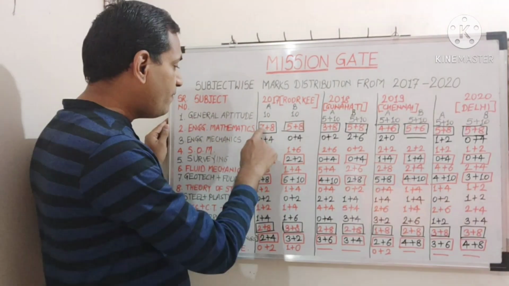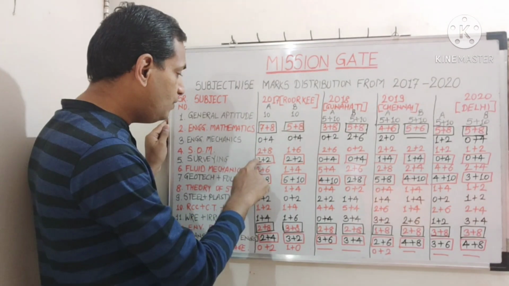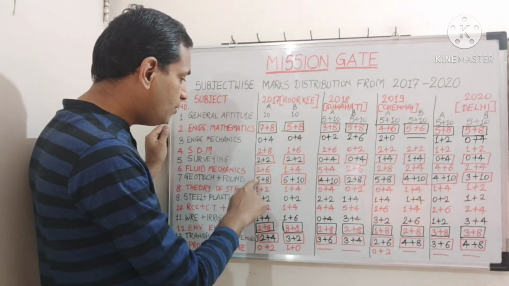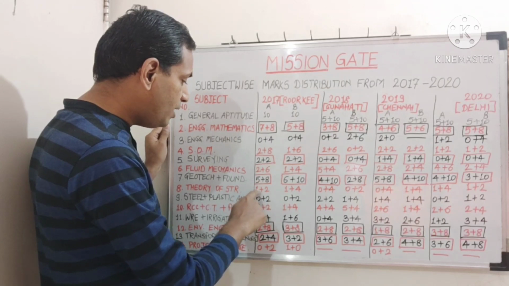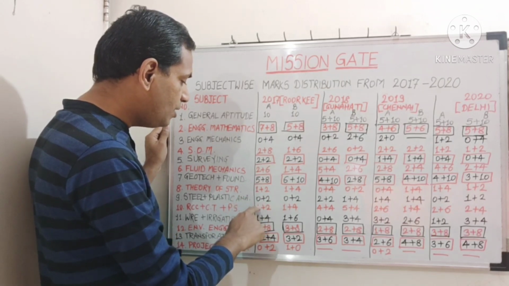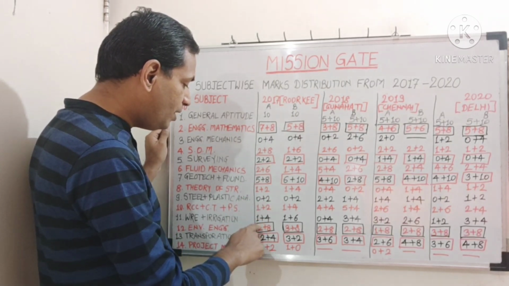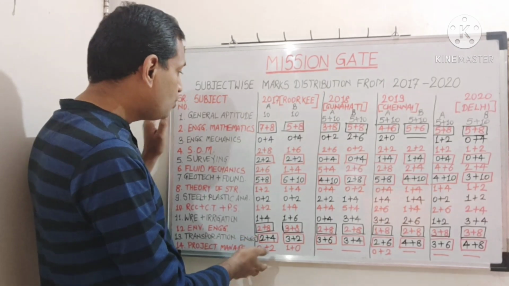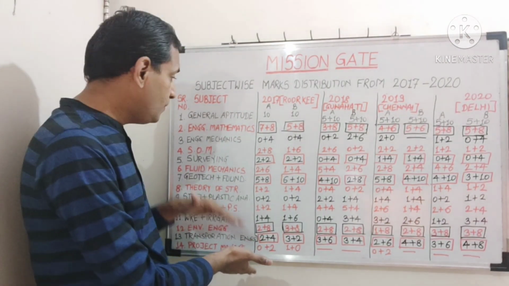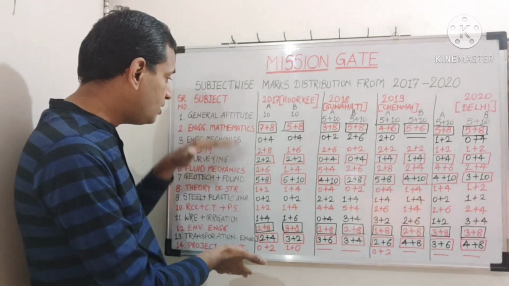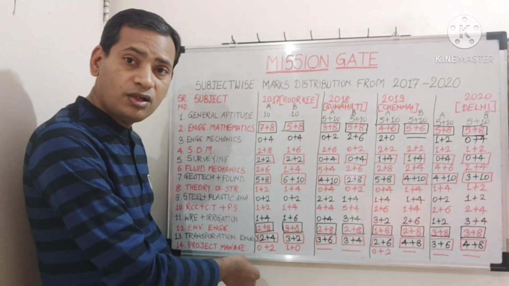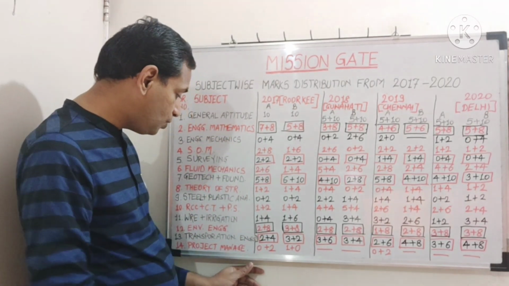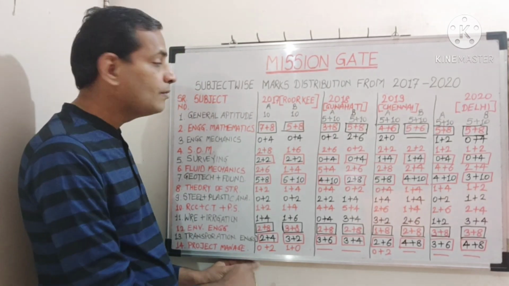So if you see, this is 7, then 2, 9, 9 plus 2, 11, 11 plus 2, 13, 13 plus 5, 18, 18 plus 1, 19, 19 plus 1, 20, then 21, then 23, and then 25. So 25 questions were distributed among these subjects. There were no 1 mark questions on project management.